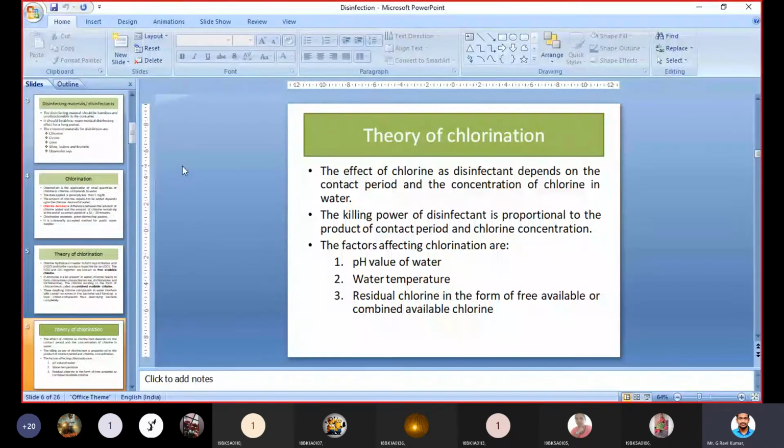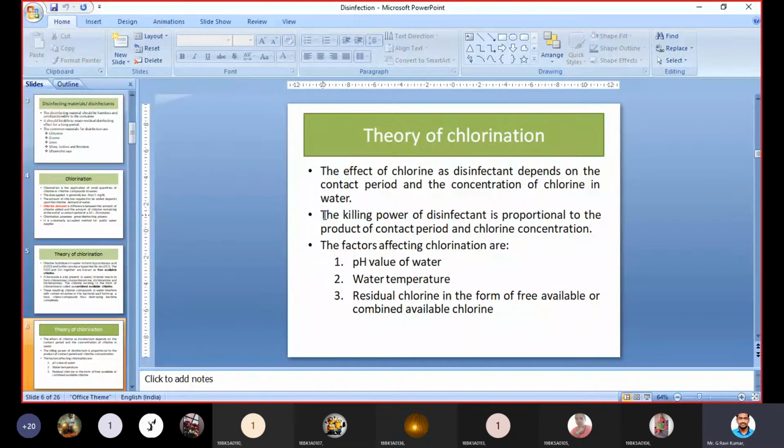The killing power of a disinfectant, not only chlorine, is proportional to the product of contact period and the chlorine concentration. You can remember this here. The killing power of chlorine depends upon the contact period and also the concentration of chlorine present in the water, meaning how much quantity we are adding and its concentration in water.